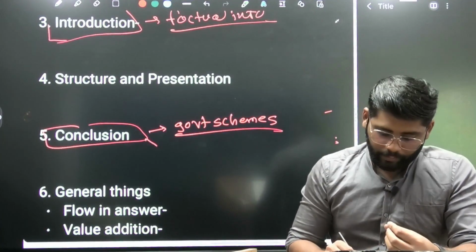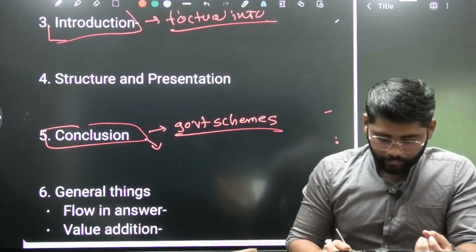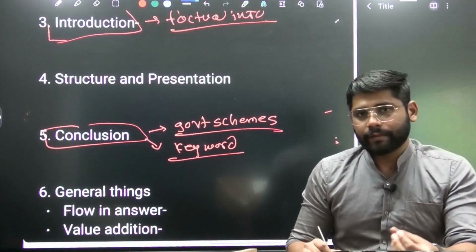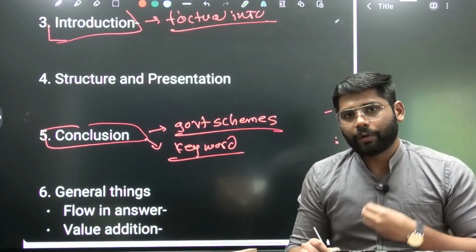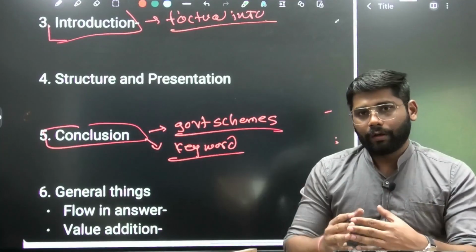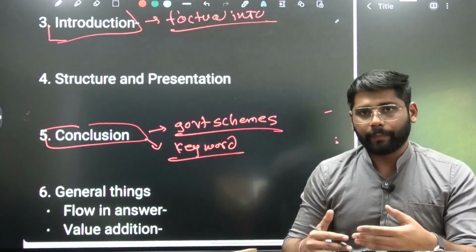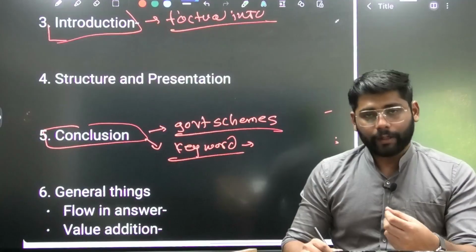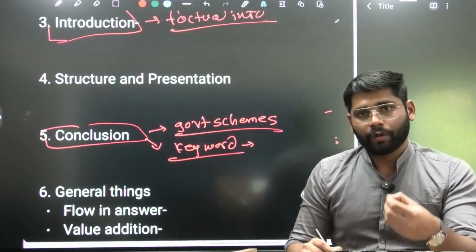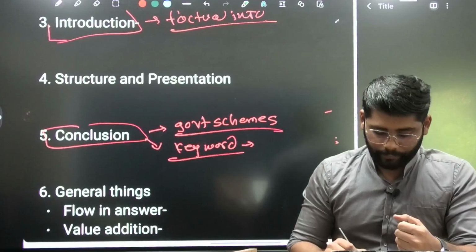Then we can link it to a keyword. The mostly used keyword is Ek Bharat Shrestha Bharat: how a particular art form or a well developed architecture is bringing cultural integration, and that helps in achieving our major objective, that is Ek Bharat Shrestha Bharat, or we can link it to Amrit Dharohar. So these kinds of keywords we can use here.